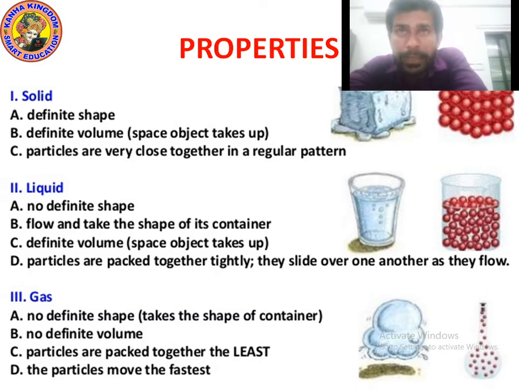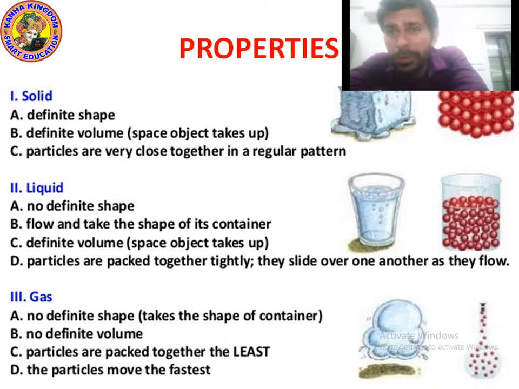Next is liquid. Property number 1, liquid has no definite shape. Kids, remember that solid has a definite shape, but liquid does not have any definite shape, no fixed shape. Next point is, liquid flows and takes the shape of its container.